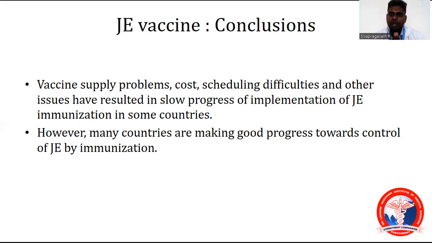Japanese encephalitis is a very important essay question. The agent is the Culex, and the host is nothing but the cattle or the pigs, and humans are the intermediaries. And finally, the environment: paddy fields. And the approach should be vector control and vaccination. All these are the important strategies in Japanese encephalitis.